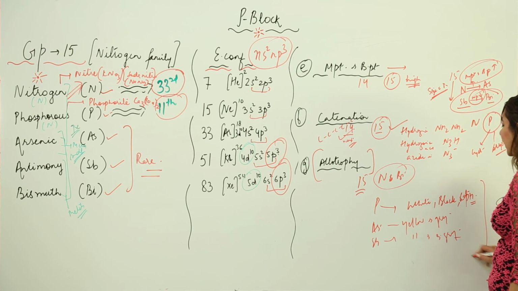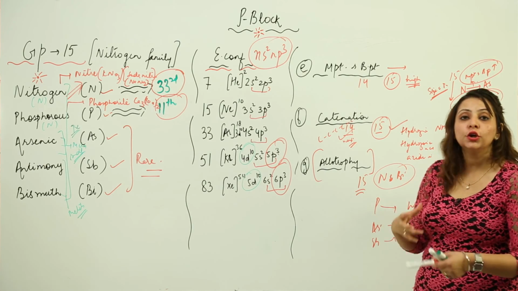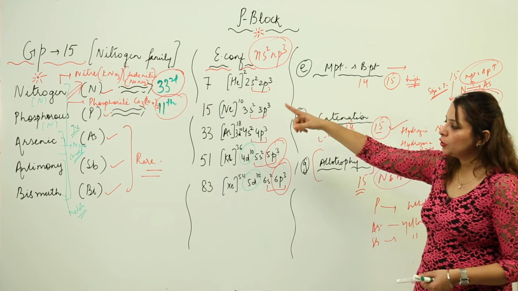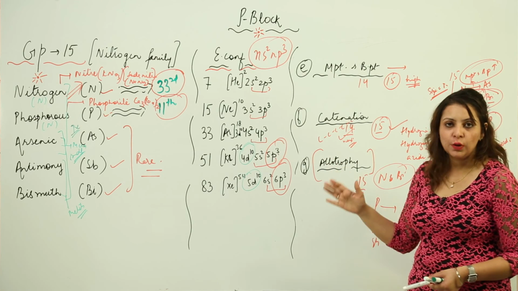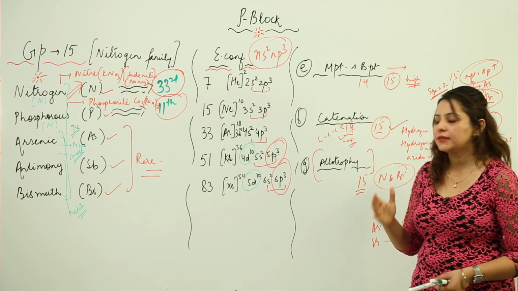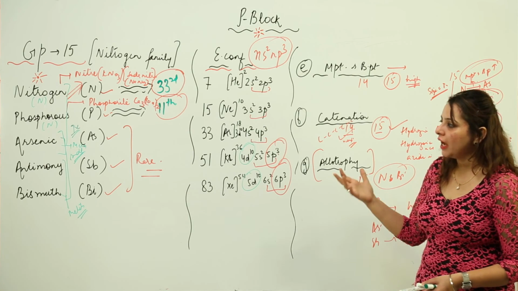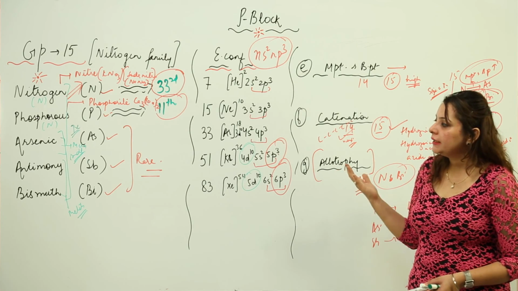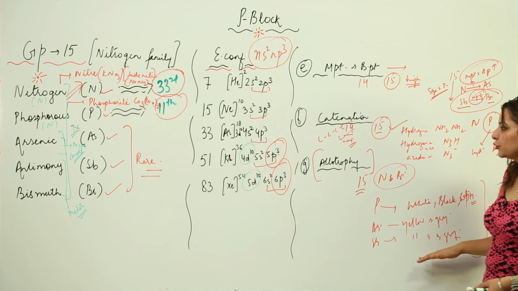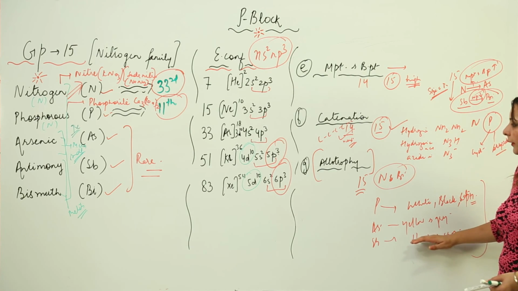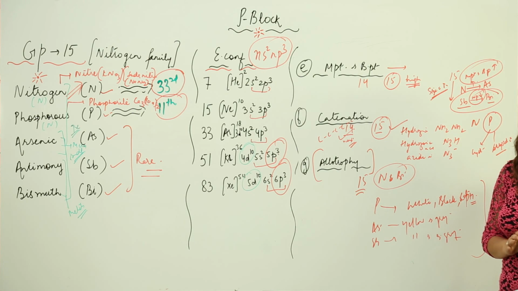So these are the forms in which we see the allotropes of these elements. Nitrogen and bismuth don't show allotropy, but phosphorus does, and that is red, white and black. Arsenic has yellow and grey, and antimony has yellow and silvery grey. So they show this kind of phenomenon, but nitrogen and bismuth don't show allotropy.